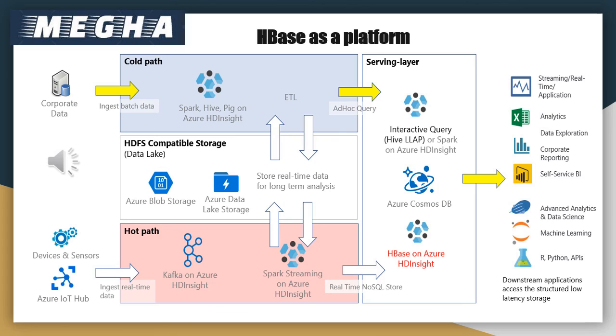Streaming real-time applications: after the data is processed, the data can be streamed to real-time applications, or it can be used for analytics and reporting purposes. And for corporate, there is self-service, where people can view the data depending on the analytics, trending and corporate needs, and advanced analytics can be used to get all the processed data. Downstream applications can also consume that data. So just have a look at all the tools involved in this process.